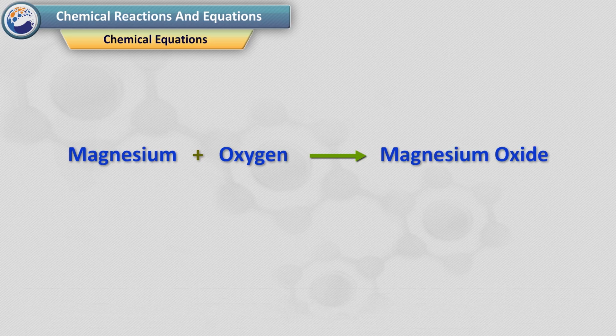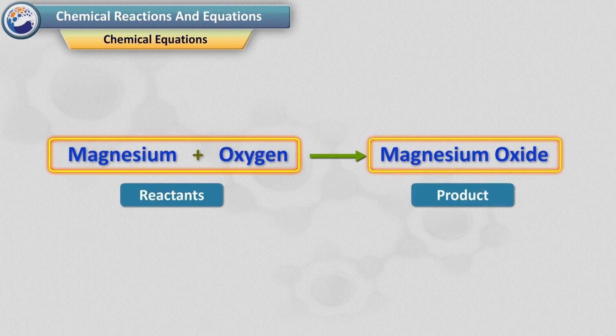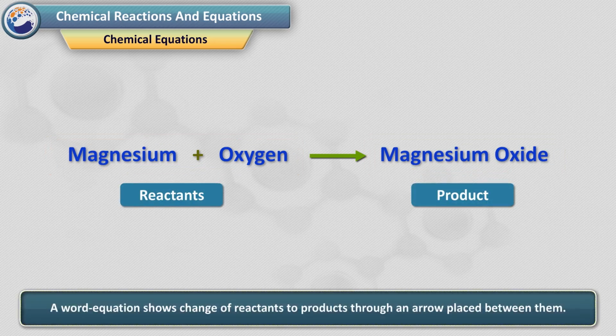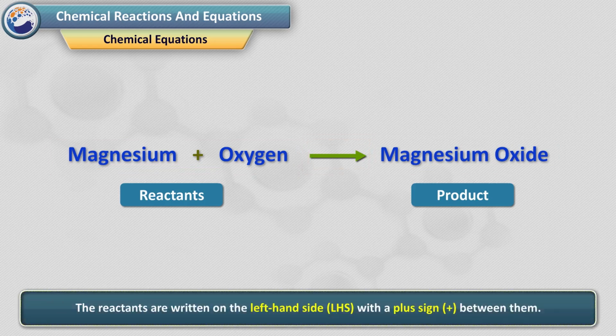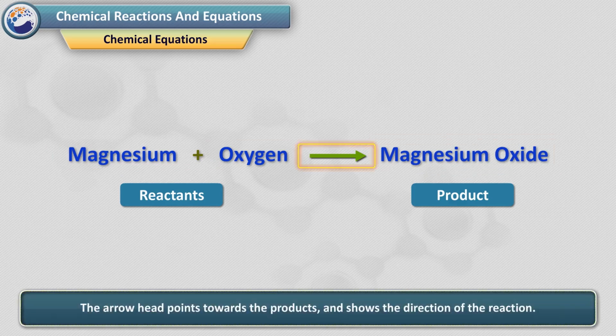The word equation for the above reaction would be: magnesium plus oxygen gives magnesium oxide. The substances that undergo chemical change in the reaction, magnesium and oxygen, are the reactants. The new substance, magnesium oxide, formed during the reaction, is the product. A word equation shows change of reactants to products through an arrow placed between them. The reactants are written on the left-hand side, LHS, with a plus sign between them. Similarly, products are written on the right-hand side, RHS. The arrowhead points towards the products and shows the direction of the reaction.